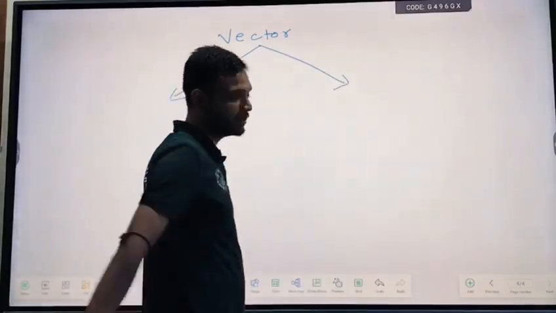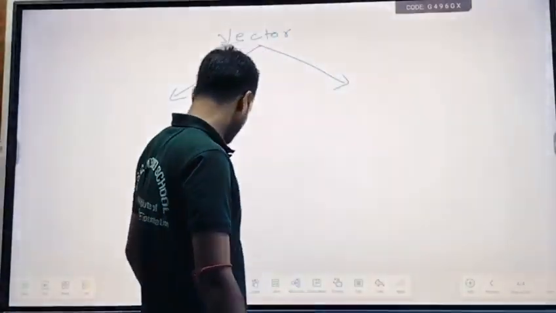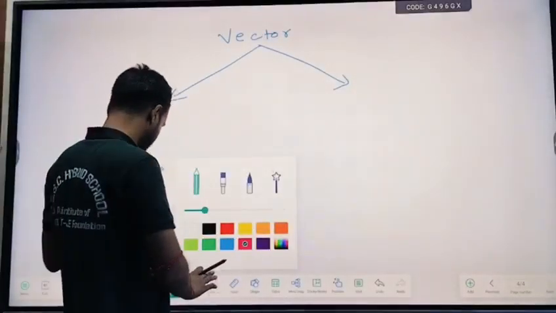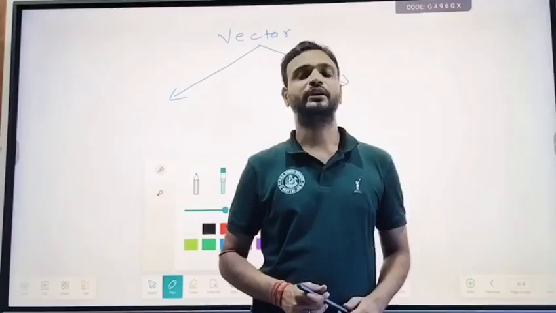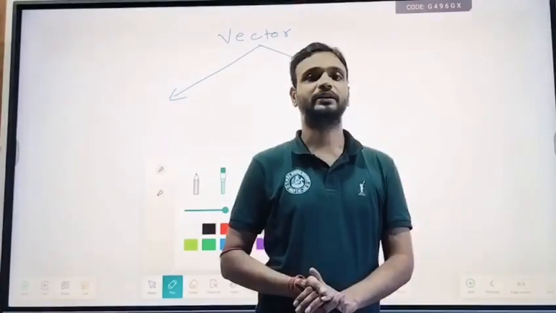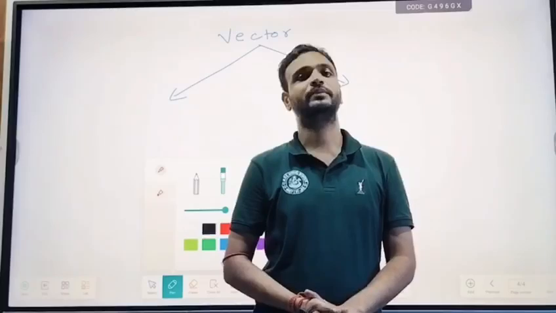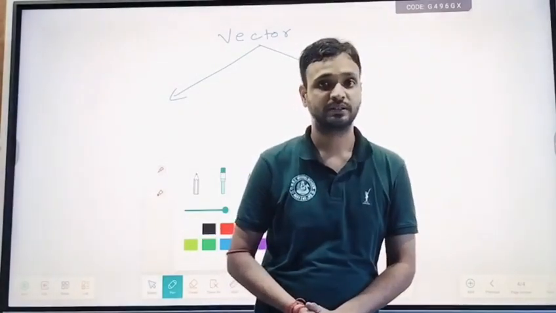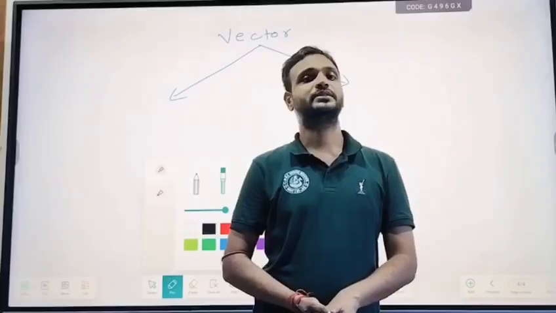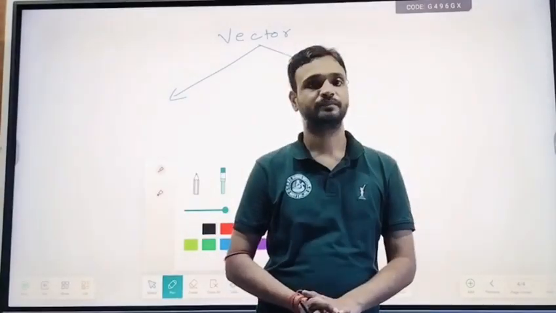You must have heard about the vector quantity. What is a vector? A vector is a quantity having both magnitude and direction. To understand what a vector is, suppose I told you to go to the market and buy 5 kg of rice. You go to the market and buy 5 kg of rice, and that 5 kg of rice is the quantity of rice. Direction is not included in that.